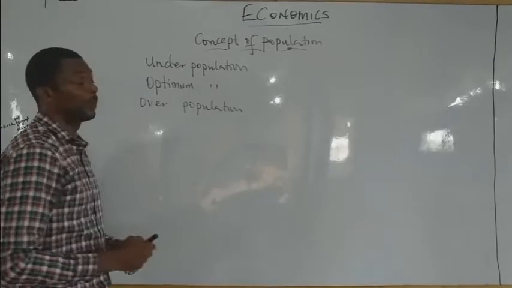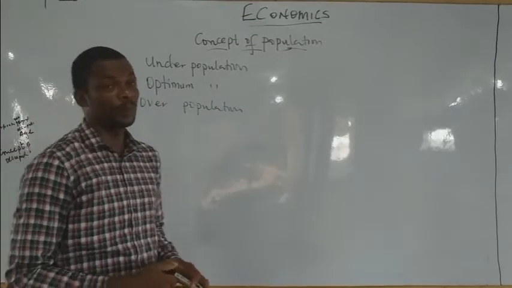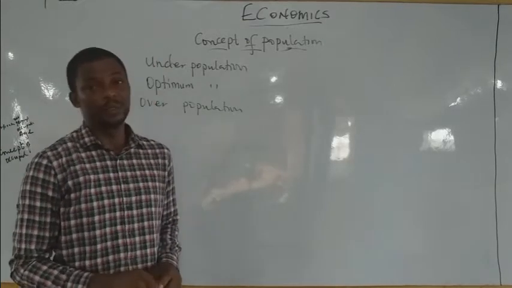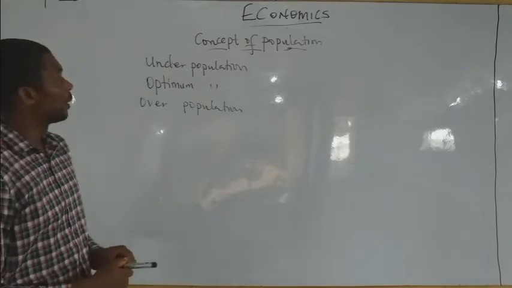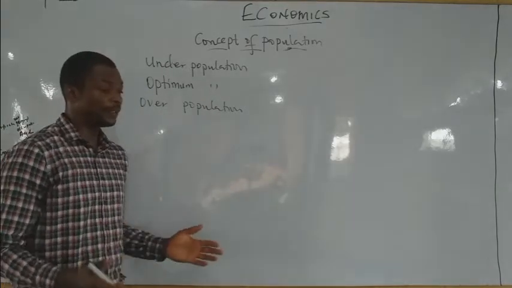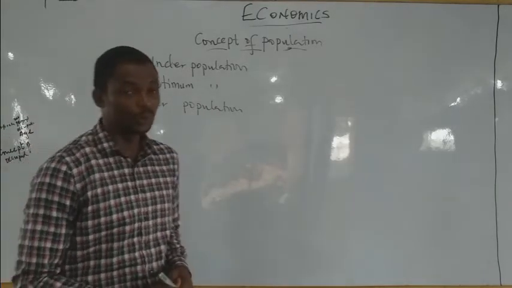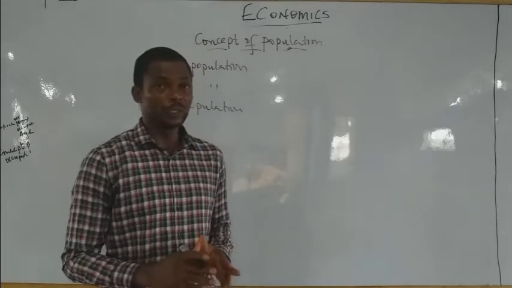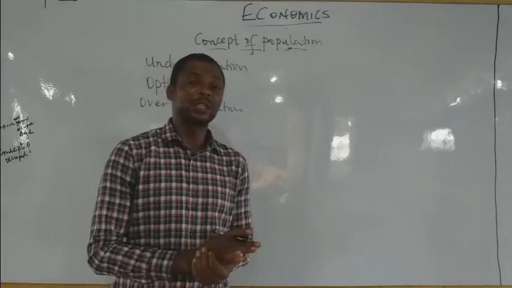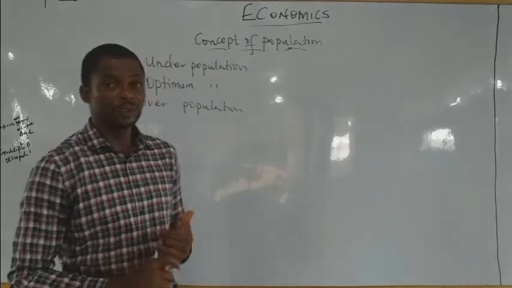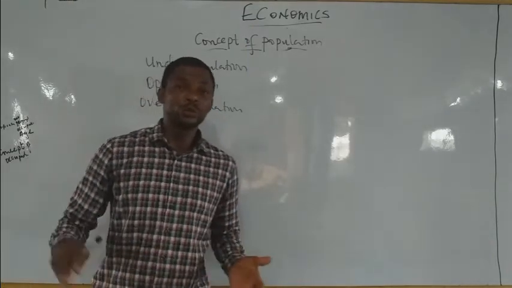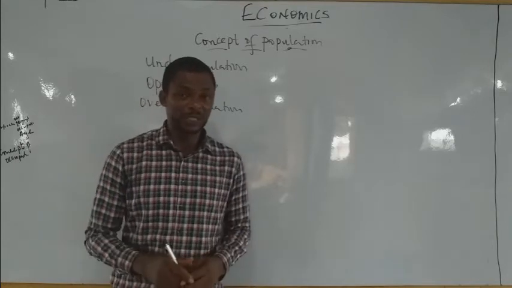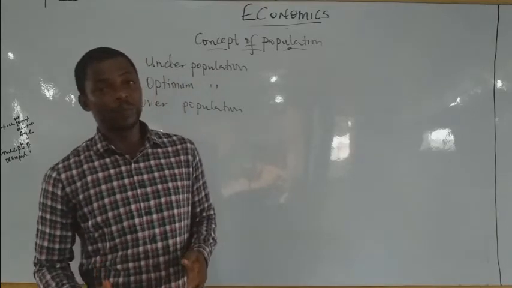Let's start with the underpopulation. What is a population? When you say a population is underpopulated, what do you mean by that? A population is overpopulated when you realize there are some concepts that you must put into your understanding. There are some definitions that you must note, definitions such as your resources, your available resources. It's important for you to look at a population that is underpopulated.